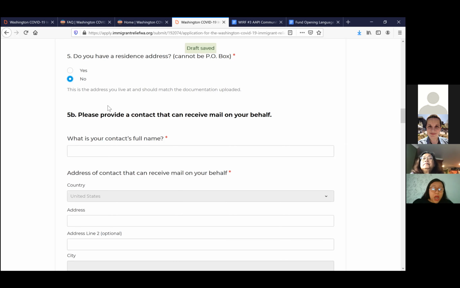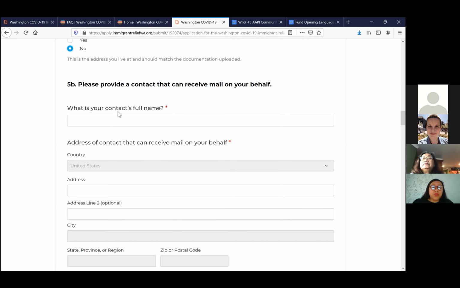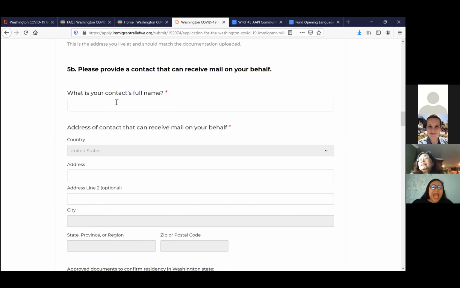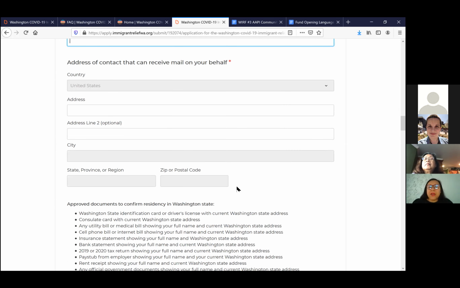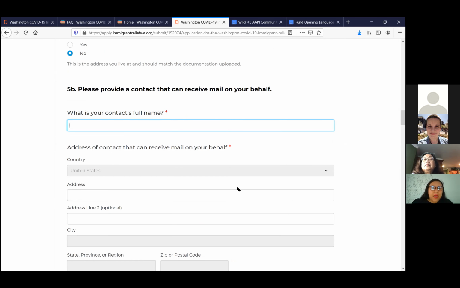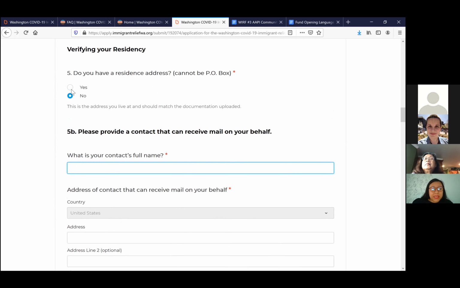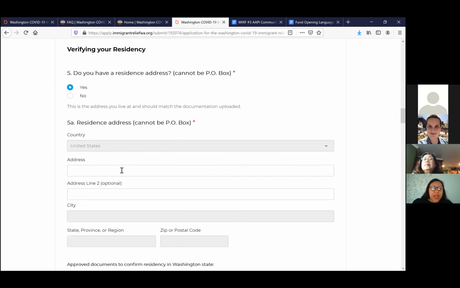If you answer no, which we know a lot of our community doesn't, is houseless, right? We can enter the contact information of someone and their address that they can receive mail on their behalf. This could be an organizational address. So it could be Brenda, and I would put here the Colectiva address if that's where this community member will receive mail. But if they do have their residence address, then you just enter their address here.